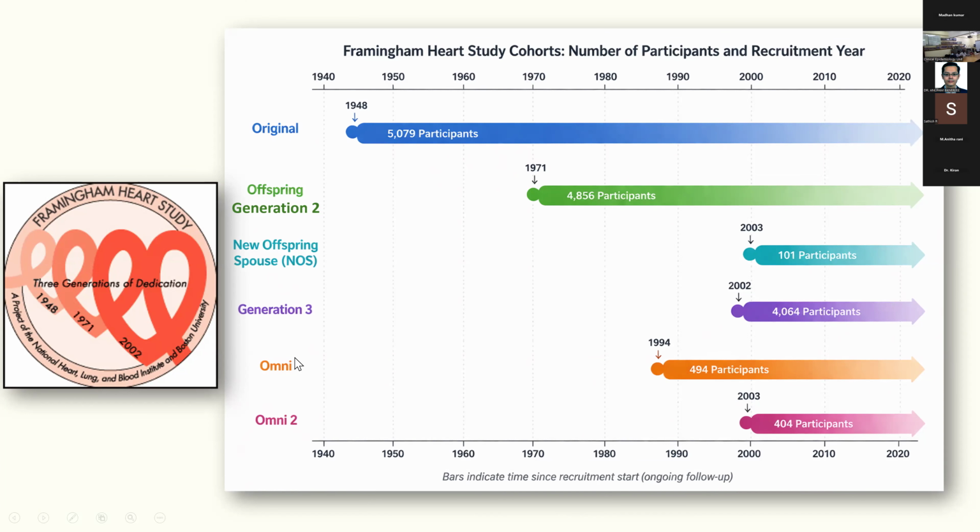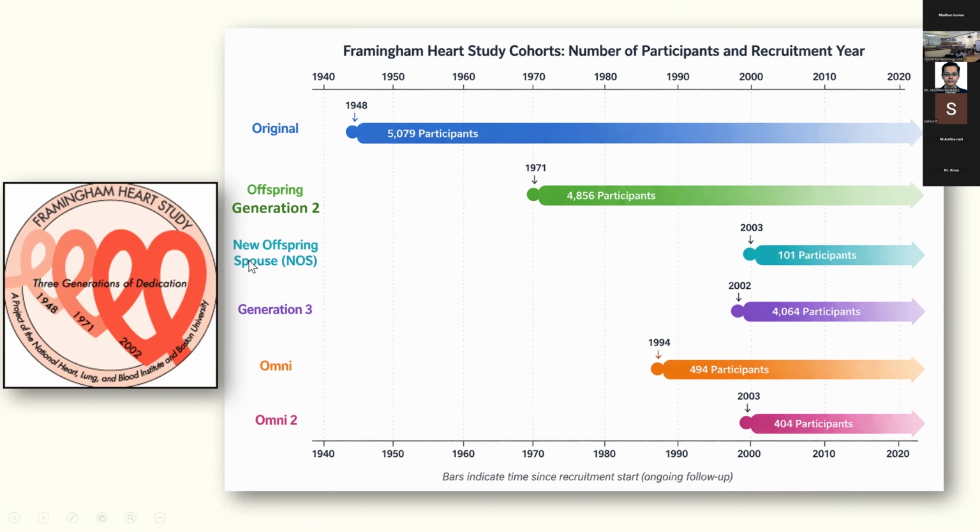They also had 2 other cohorts called the Omni cohort and Omni 2. Because by 1994, they realized that Framingham, which is predominantly white, now has a lot of multiracial population. So they wanted to include all the other ethnicities, and they created the Omni cohort. Omni 2 is basically the relatives of the Omni 1 cohort.